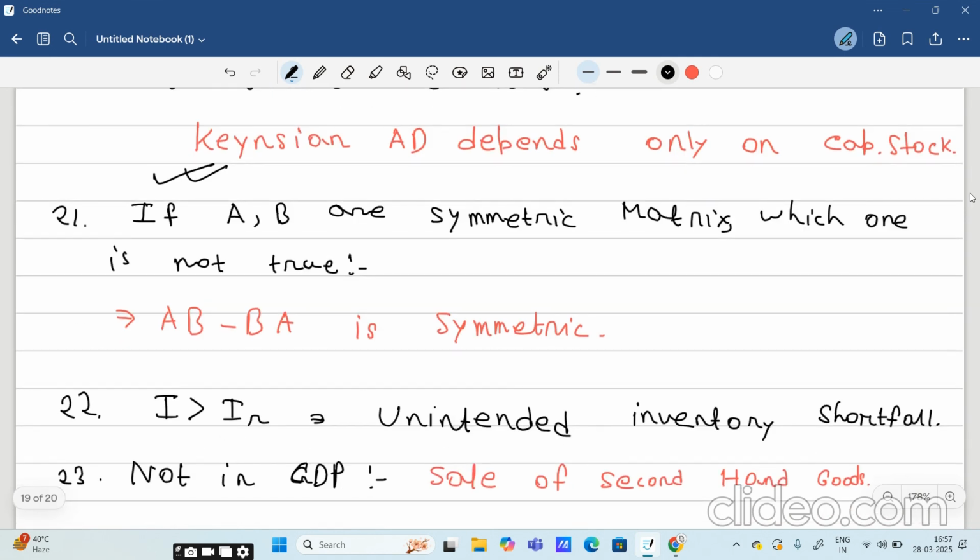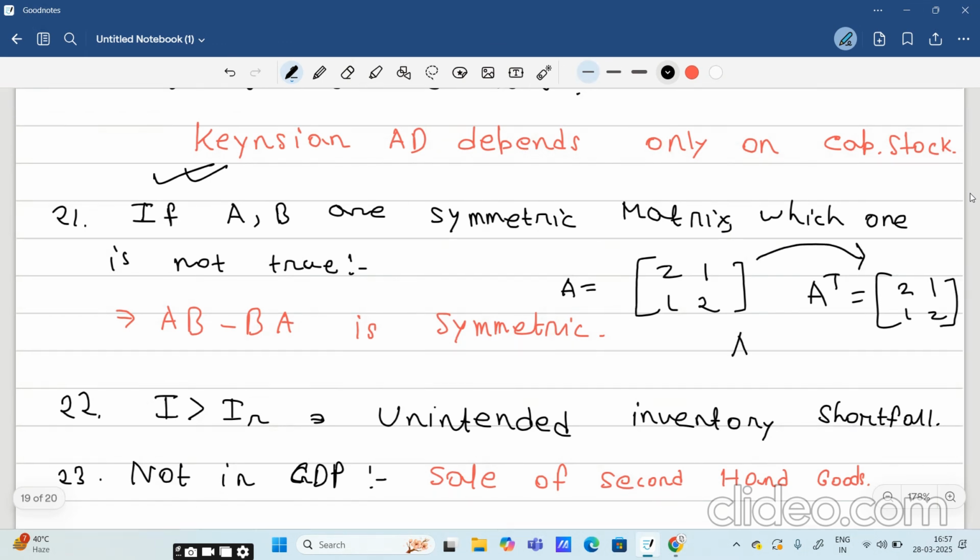If A and B are symmetric matrices. Symmetric matrix means, suppose I have a matrix 2 1 1 2. This is A. If I convert it to A transpose, then that will be 2 1 1 2. The matrix has remained the same. If A and A transpose are the same, then we can say that A is a symmetric matrix, right?